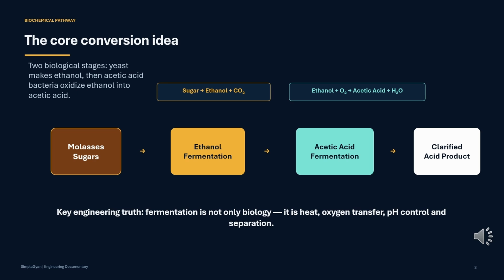First, yeast converts sugar into ethanol. Second, acetic acid bacteria oxidize ethanol into acetic acid in the presence of oxygen. This is the same natural principle by which alcoholic liquids turn sour when exposed to air. Acetic acid bacteria oxidize ethanol to acetic acid under aerobic conditions.